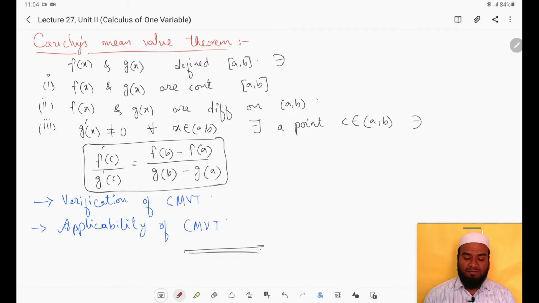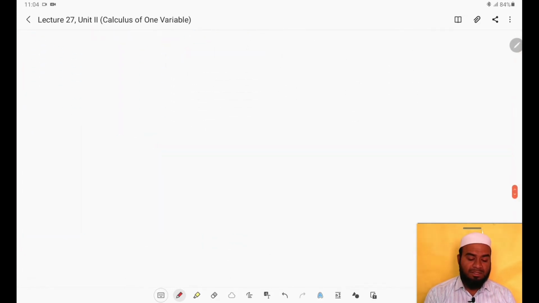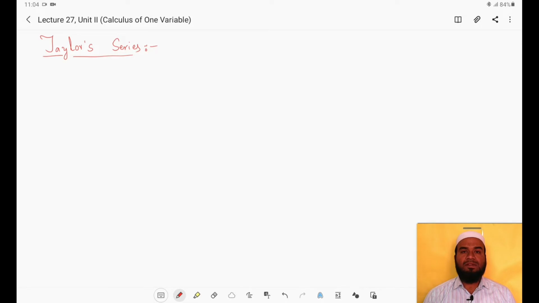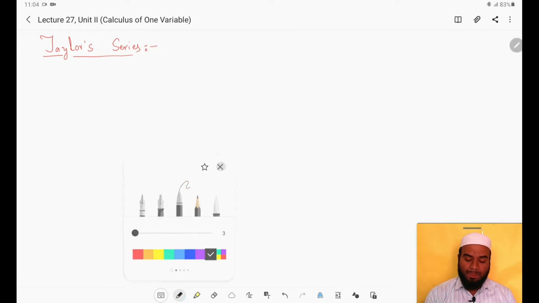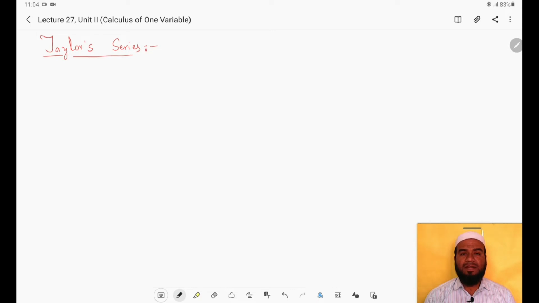The next topic that we have considered in unit 2 is Taylor series. As I told you, this topic is there in the second and third units. In the second unit, single variable Taylor series, that is, functions having only one variable, and in the third unit we will see Taylor series for functions of two variables, right?